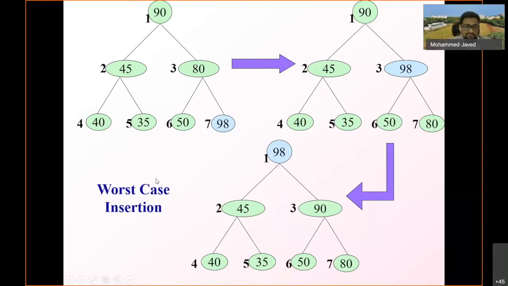So now what is this case? This is an example of the worst case. There are two levels, this is level 1, this is level 2. So the element was inserted at level 2, but the shifting has taken place 2 times. The shifting has taken 2 levels. So in the worst case, if the element is at some level L, then the shifting would take place L times, almost log n times. So L times it should move up. So this is an example of a worst case insertion.